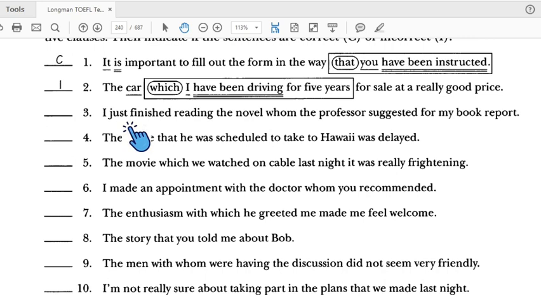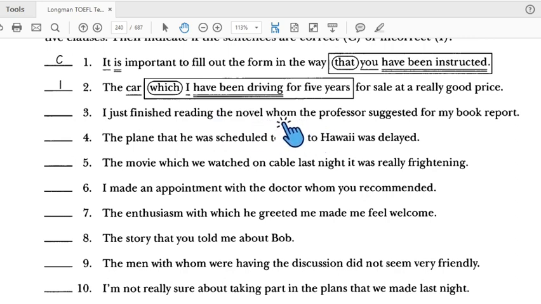Number 3: I just finished reading the novel whom the professor suggests for my book. Subject, verb, right, subject, verb, right, and there's a connector. The connector works as an adjective connector, but it is not really related to the novel.